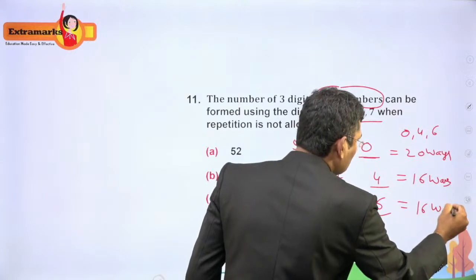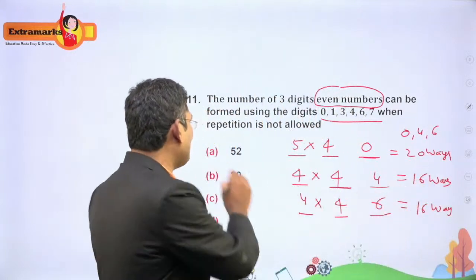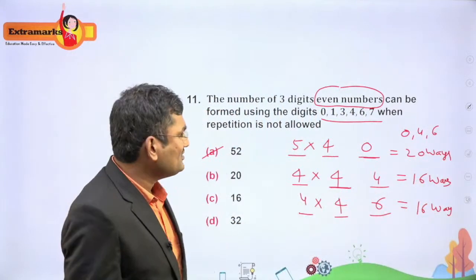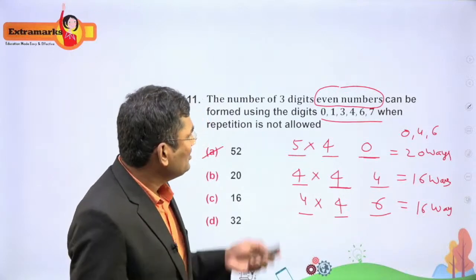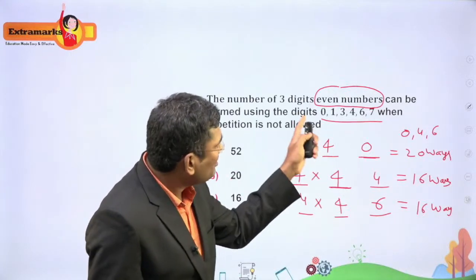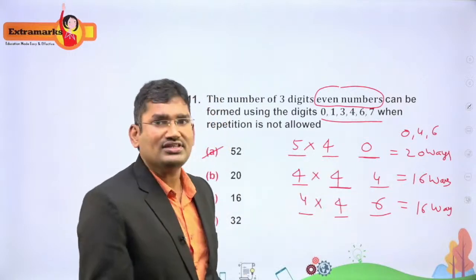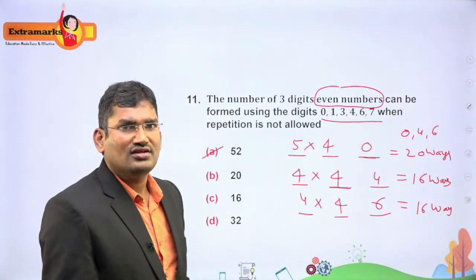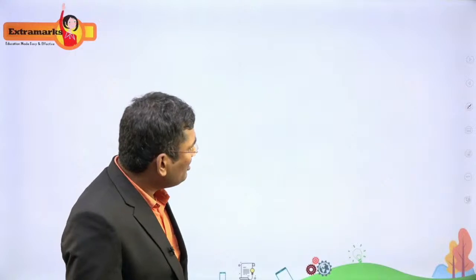So total, this is 32 plus 20, it is 52. Number of 3-digit numbers, 52, whenever the number is ending with an even number. Clear? Understood? We'll see the last one.